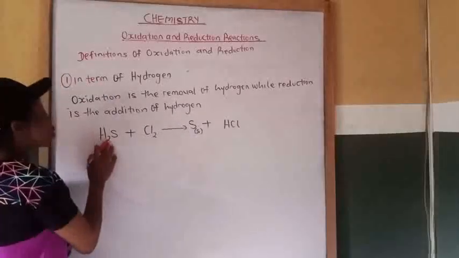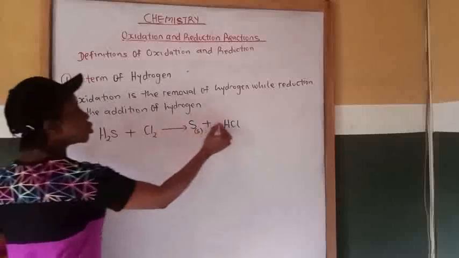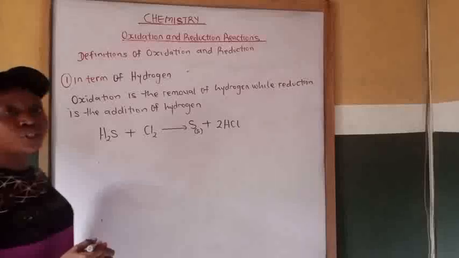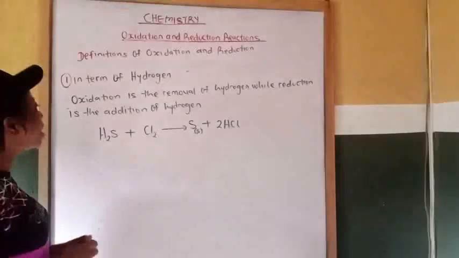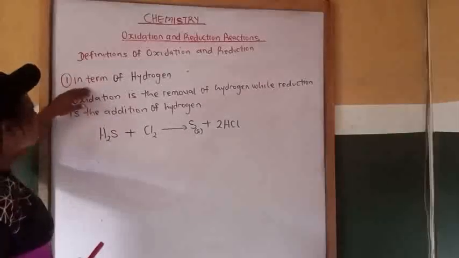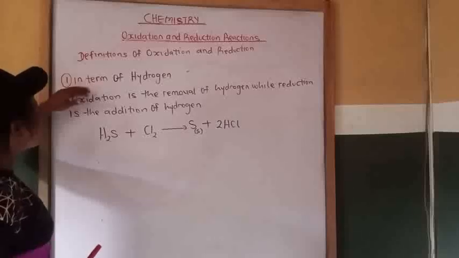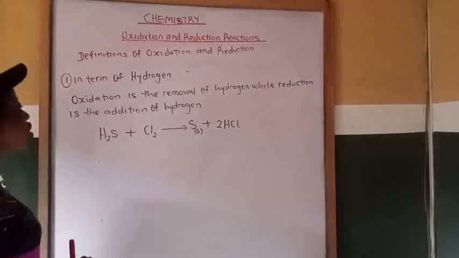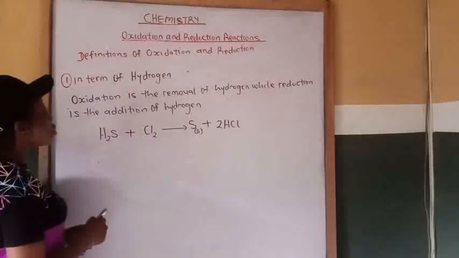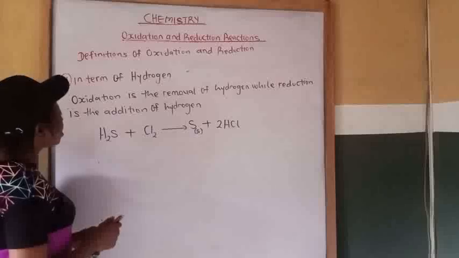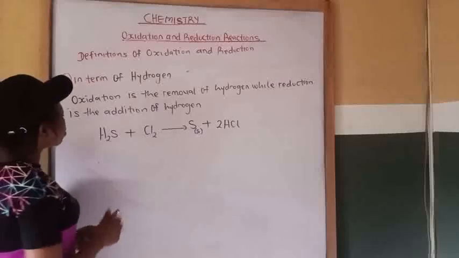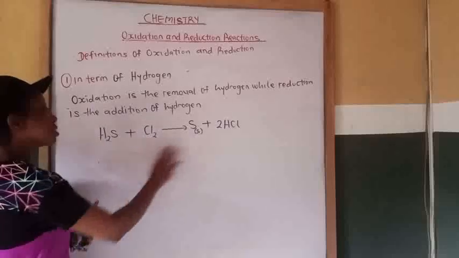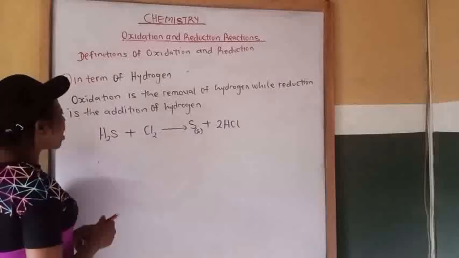So to balance our equation, we have 2 hydrogen here, 2 chlorine here. So we are going to put 2 here to balance the number of hydrogen and chlorine atoms at the product side. Now let's come back to this definition. In terms of hydrogen, oxidation is the removal of hydrogen. Now we are going to combine substances having something in common at the reactant side and the product side.